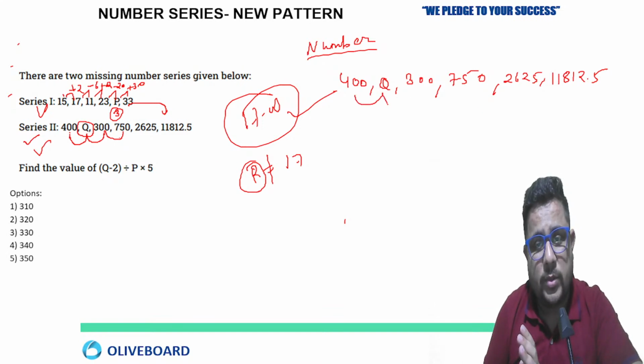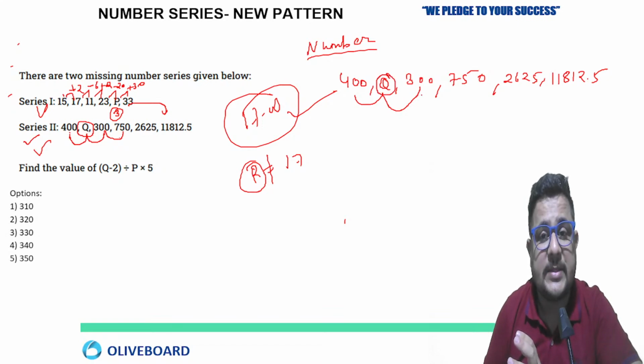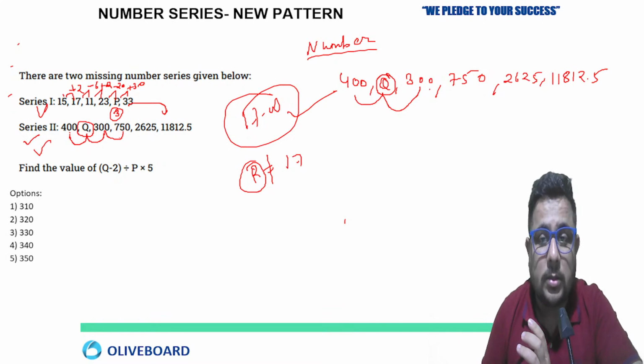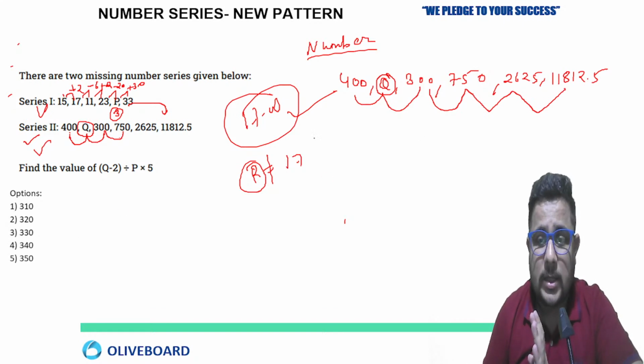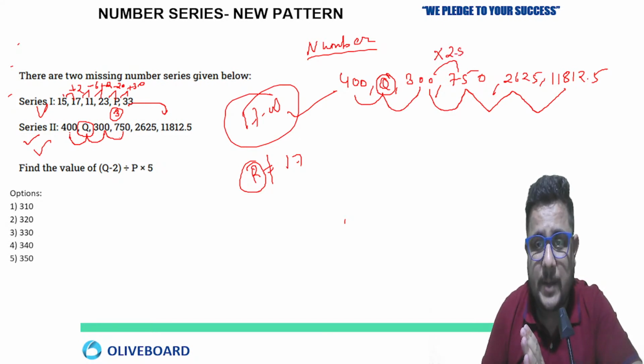From 400 to Q to 300, we cannot find any pattern because the second number is missing. So we will start finding the pattern from the third number: third to fourth, fourth to fifth, and fifth to sixth. Now 300 to 750 is exactly 2.5 times 300.